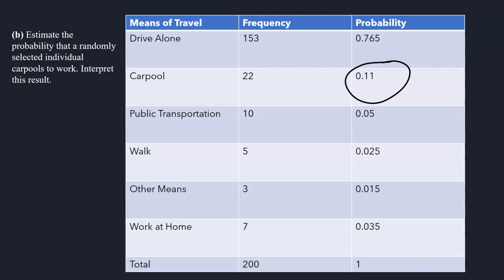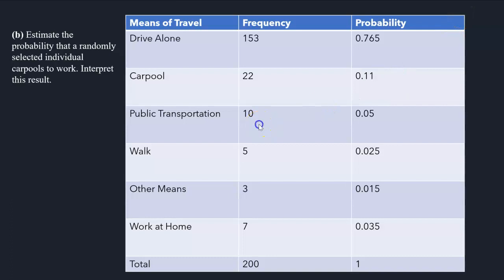Or if you convert it to a percentage, move the decimal to the right 2 times, and that's 11%. You could say there's an 11% chance that the next individual selected will carpool to work. But the probability is 0.11 or 11 hundredths.